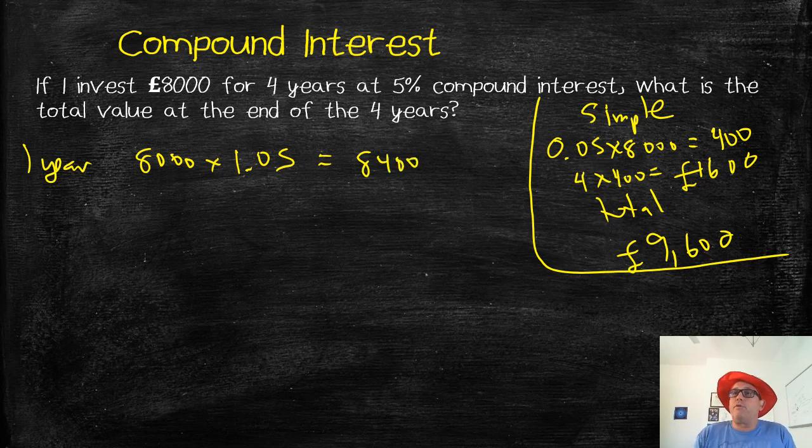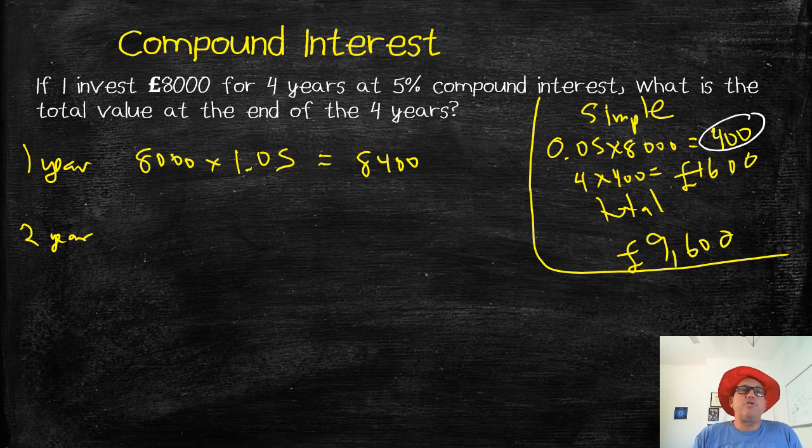Now, let's look over at simple interest. How much would I have after 1 year? I'm earning 400 pounds interest a year. I started with 8,000, so after 1 year, I've got 8,400. So after 1 year, it's the same. No difference. Now, this is where the power of compound interest kicks in. Let's look at the second year. Remember, with simple interest, you get the same amount of interest every year: 400, 400, 400, 400. Compound interest doesn't work that way.